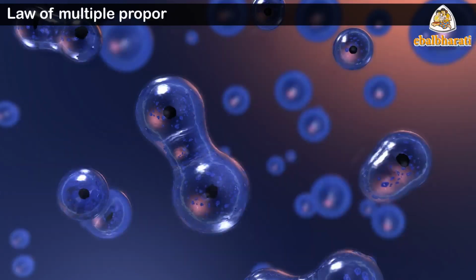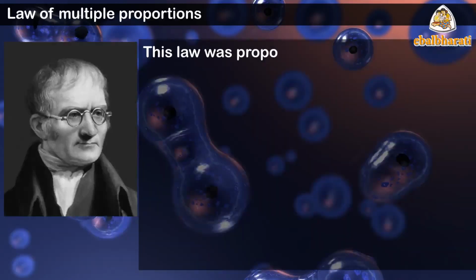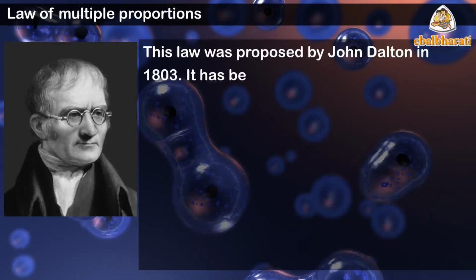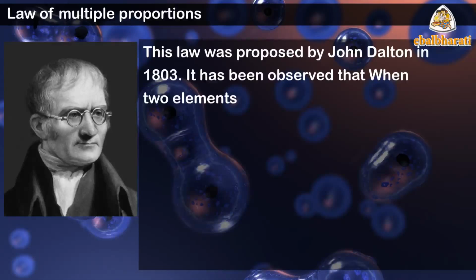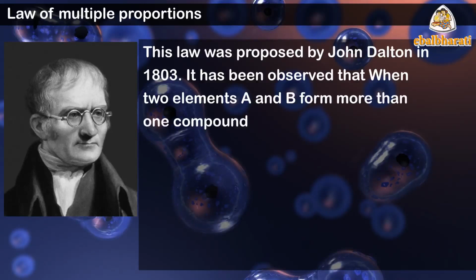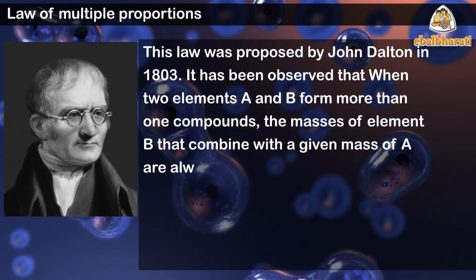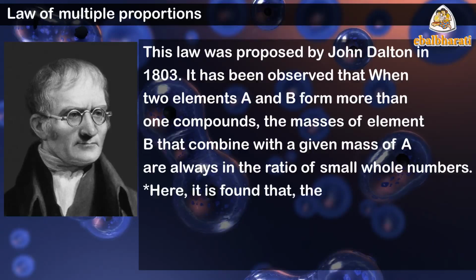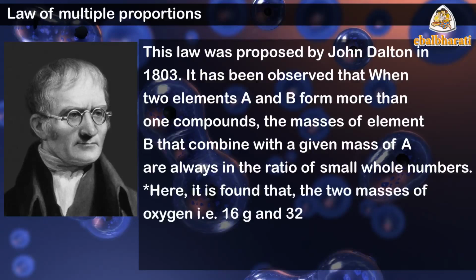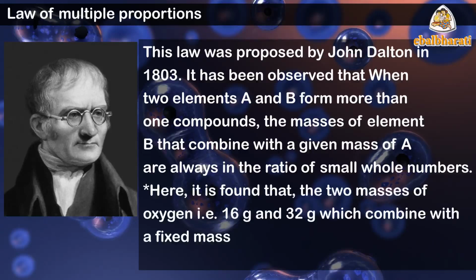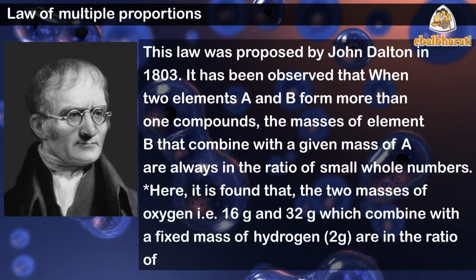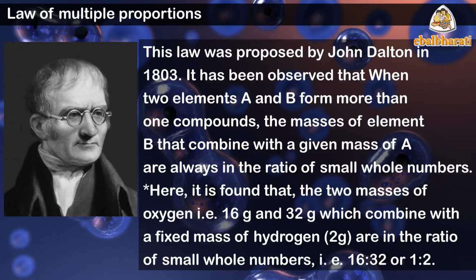Law of multiple proportions. This law was proposed by John Dalton in 1803. It has been observed that when two elements A and B form more than one compound, the masses of element B that combine with the given mass of A are always in the ratio of small whole numbers. Here it is found that the two masses of oxygen, that is 16 grams and 32 grams, which combine with a fixed mass of hydrogen, 2 grams, are in the ratio of small whole numbers, that is 16:32 or 1:2.